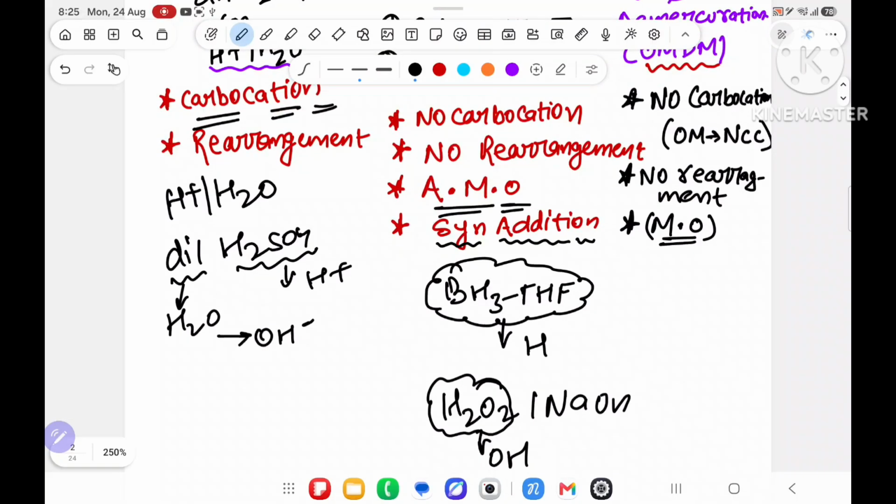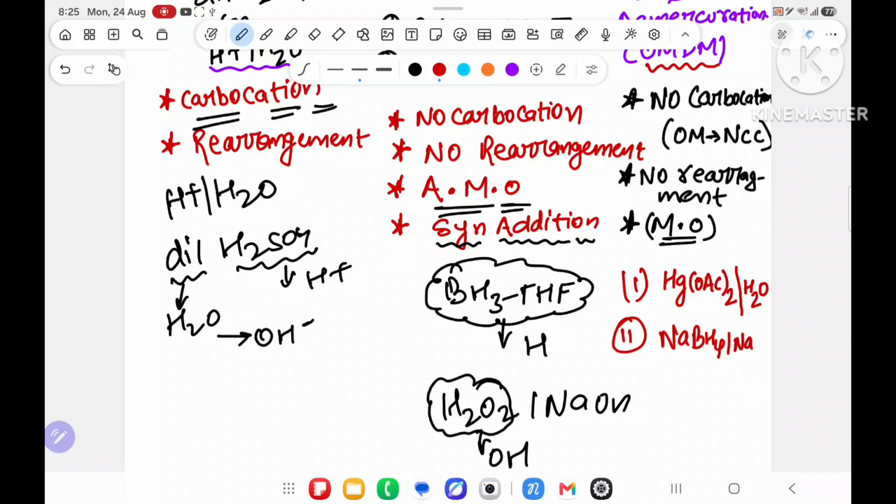Similarly in oxymercuration demercuration, we are using the reagent. First reagent we are using is Hg(OAc)2 in presence of H2O. Second reagent we are using is NaBH4 in presence of NaOH. You have to know that over here H2O will give OH, and NaBH4 will give H. Understood what I am trying to say?